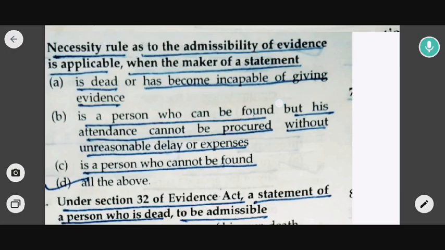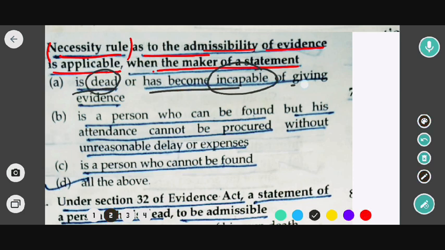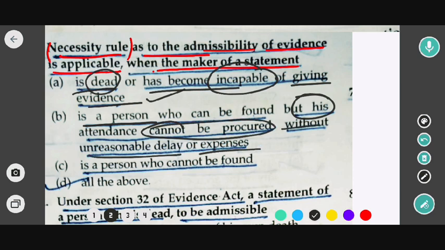Look at the next question: necessity rule. Okay, necessity rule as to the admissibility of evidence is applicable when the maker of a statement, options are: is dead and has become incapable of giving evidence, this will be so; is a person who can be found but his attendance cannot be procured without unreasonable delay or expenses; and next, is a person who cannot be found.